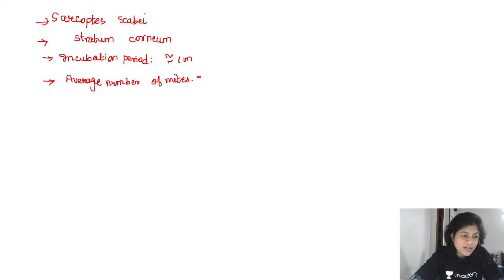Oh, Omkar, 3000 is too much. No, no, no, I'll tell you why that does not happen. Sanjay, yes, you are right. It is approximately 10 to 15, average being 12. Okay, so the average number of mites is between 10 to 15, the average being 12.